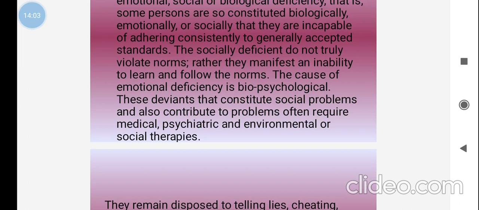They show one kind of deviant behavior, because they are always intaking liquor. At that time, they are affected mentally, and mental illness or health issues arise. So at that time they behave abnormally. That kind of people need medical, psychiatric, environmental or social therapies. Those people must be rehabilitated in society.